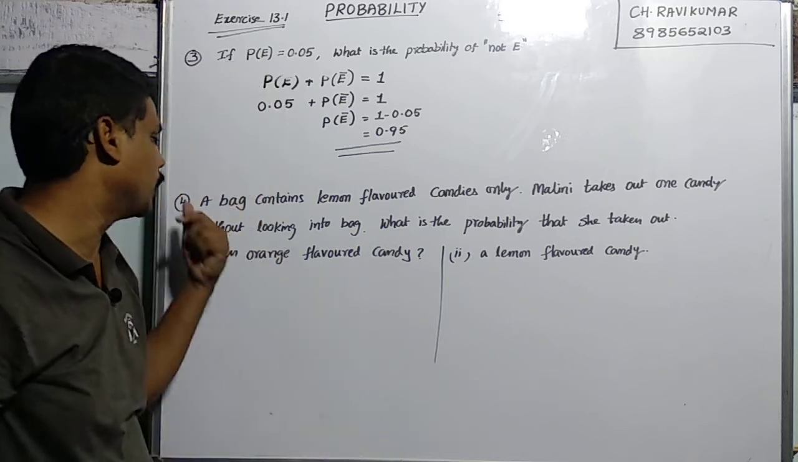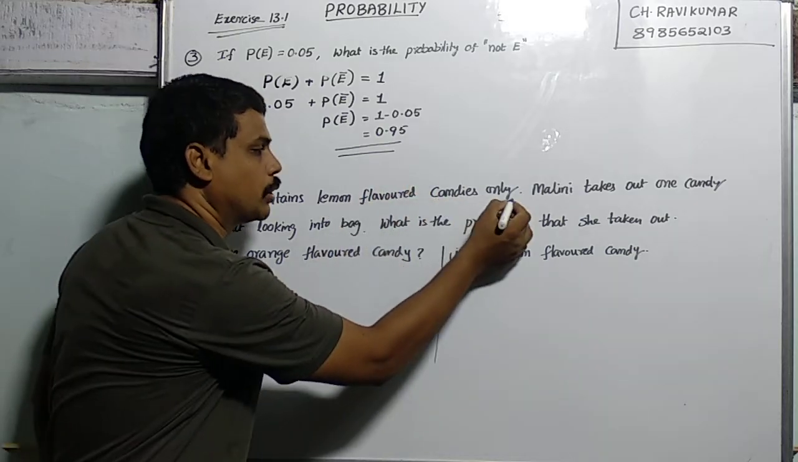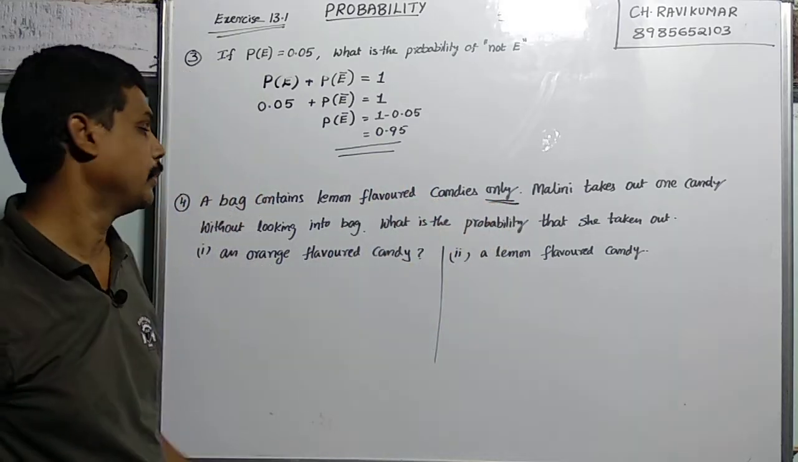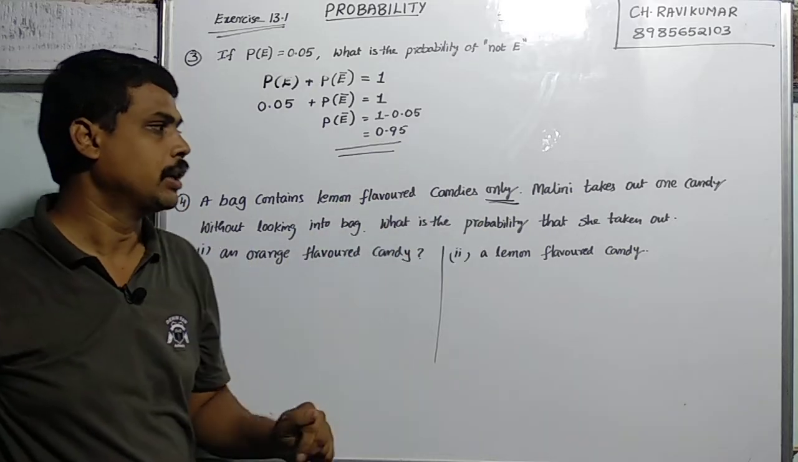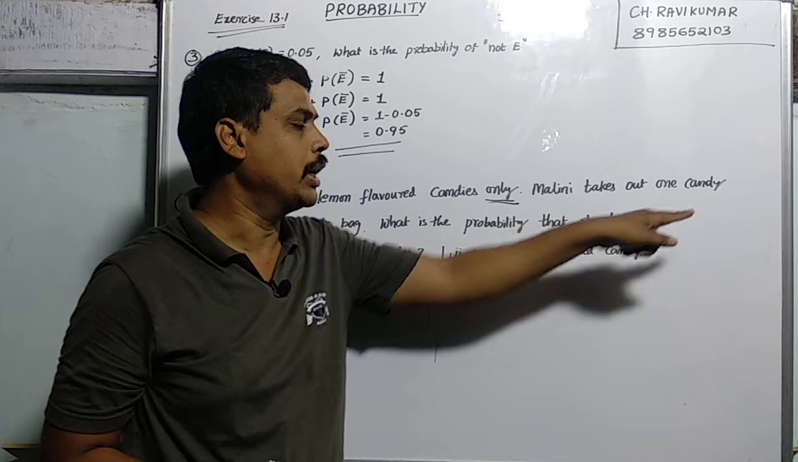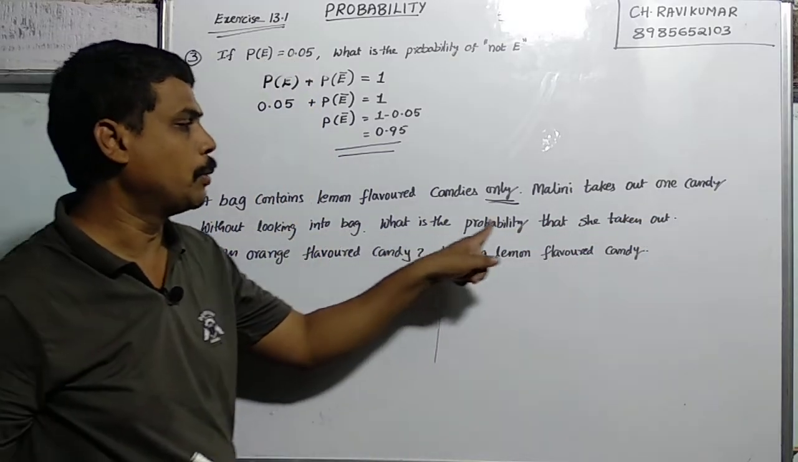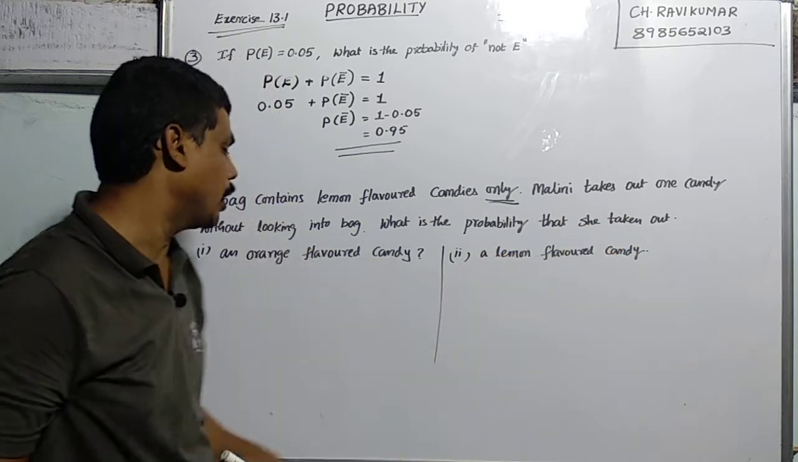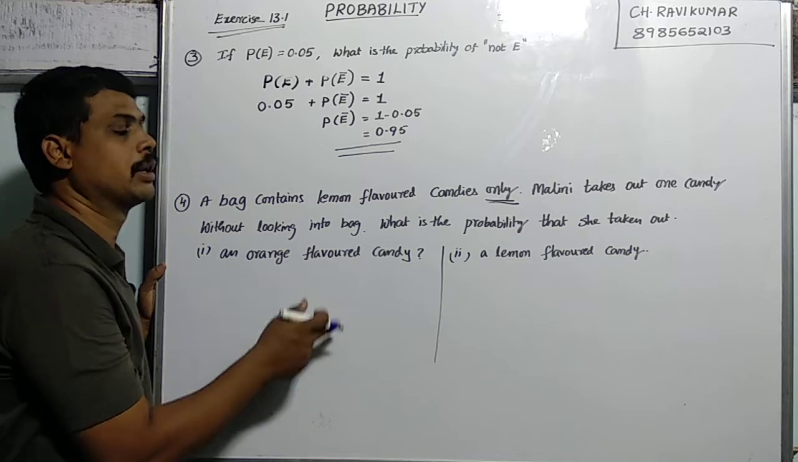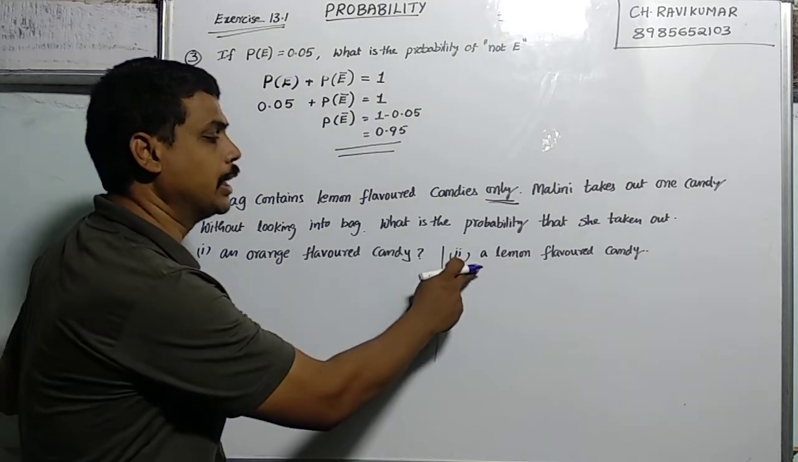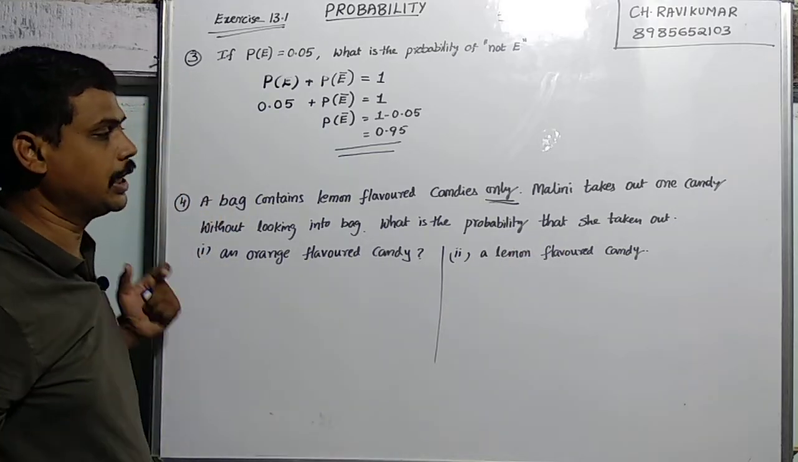The next question, the fourth question. A bag contains lemon flavored candies only. Here they have given a condition. Malini takes out one candy without looking into the bag. What is the probability that she takes out? In the first question, it is an orange flavored candy; in the second question, it is a lemon flavored candy. So this is a clear question.